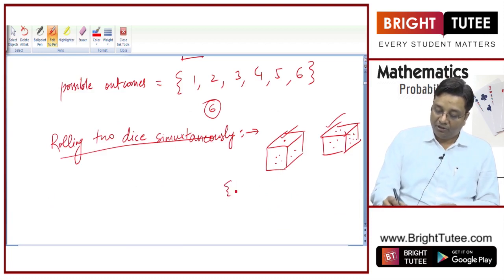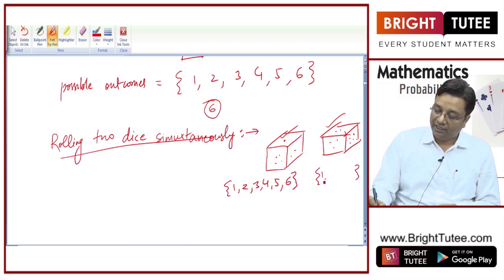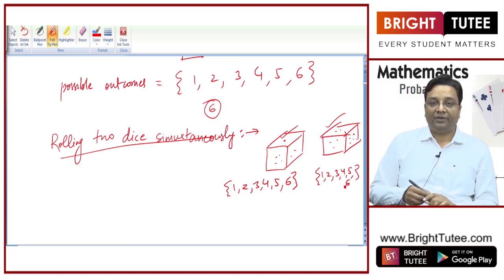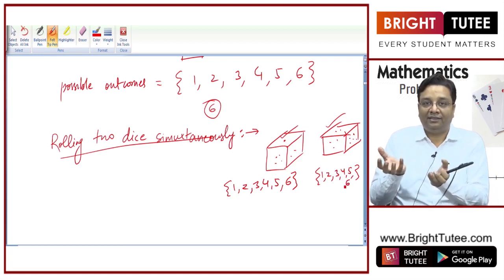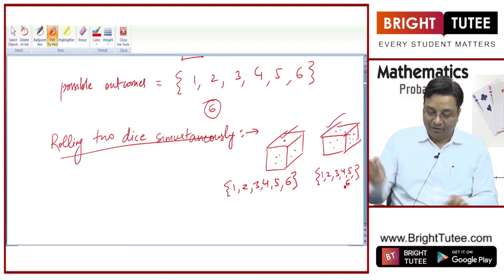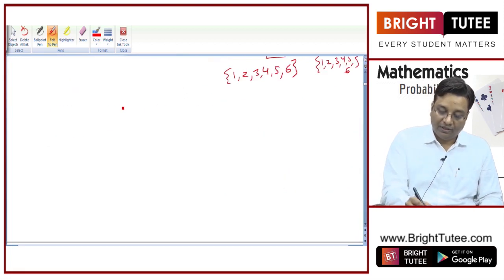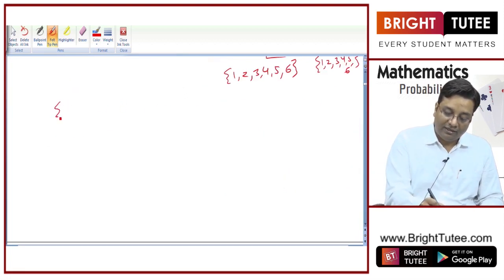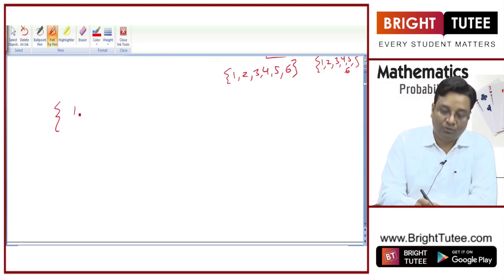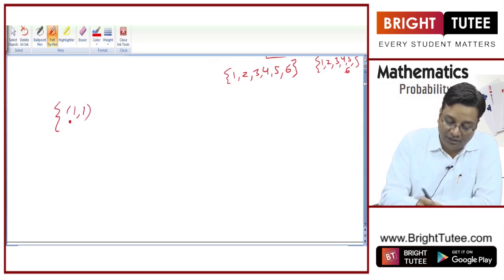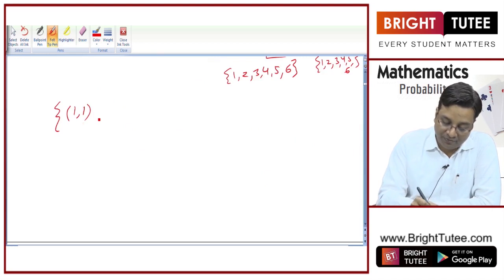What are the possible outcomes on first die? 1, 2, 3, 4, 5, 6, right? What are the possible outcomes on second die? Same, right? But when I look at these 2 dice simultaneously, what are the possible outcomes? These can be written like this. First die will show 1, second will also show 1. This can be one possible outcome.